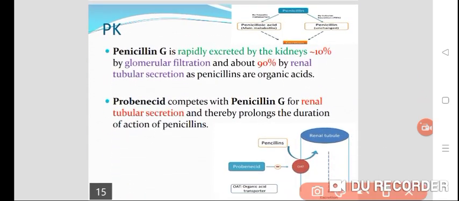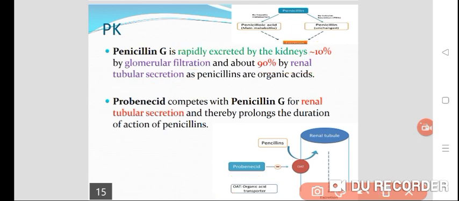Here you can see it is rapidly excreted by the kidney, 10% by glomerular filtration and 90% by renal tubular secretion, because penicillins are organic acids and are transported with the help of the organic acid transporter.